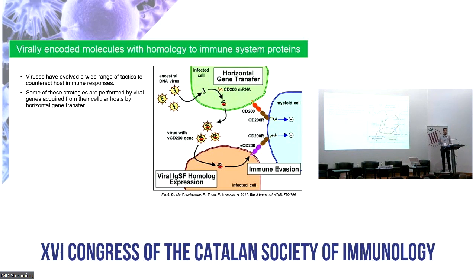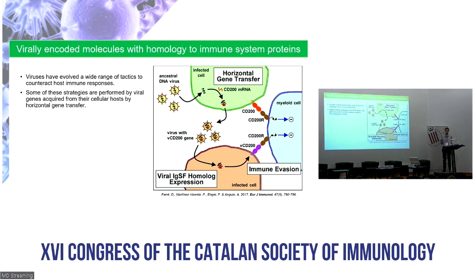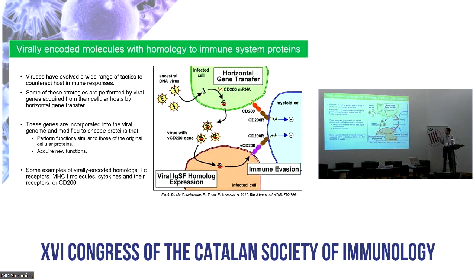Viruses have evolved several mechanisms to circumvent host immune surveillance. In particular, large DNA viruses express multiple proteins known as immunoevasins that interfere at different stages of the innate and adaptive immune response. Some of these immunoevasins can come from cellular hosts, whose genes were captured during coevolution through horizontal gene transfer and incorporated into their genomes. Once there, they evolved to encode viral proteins that either perform similar functions to those of the original cellular protein or acquire new ones.